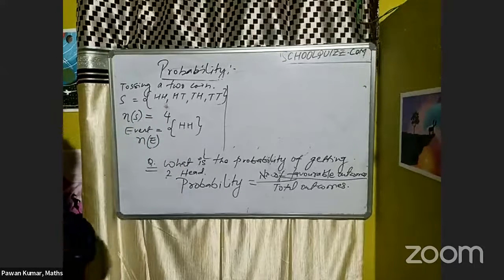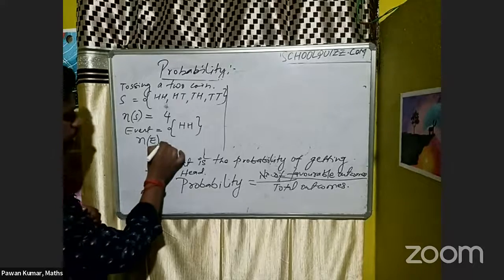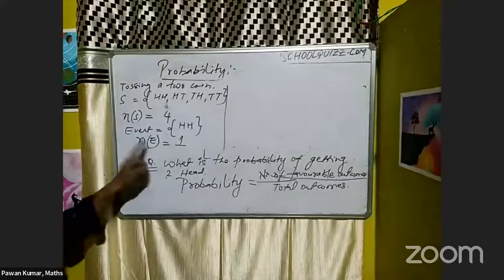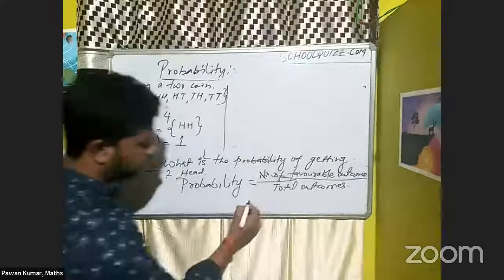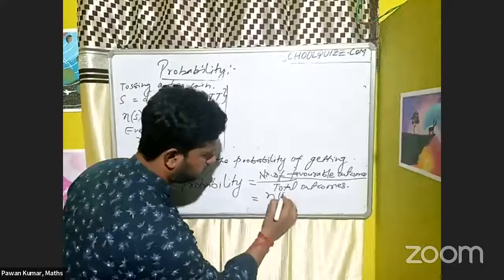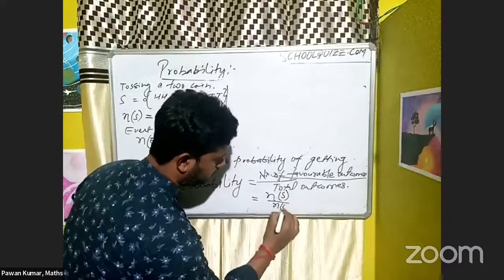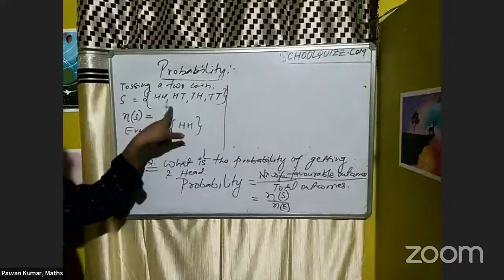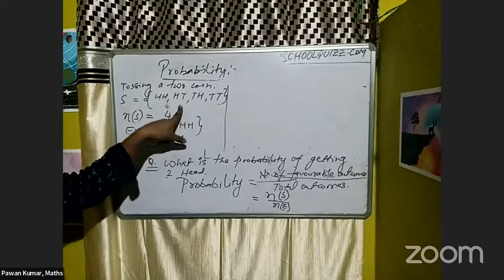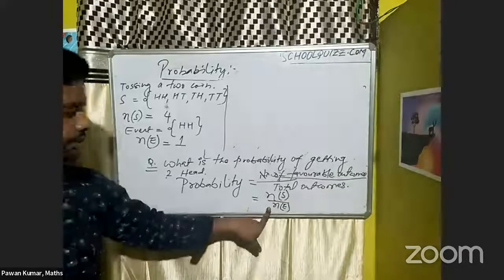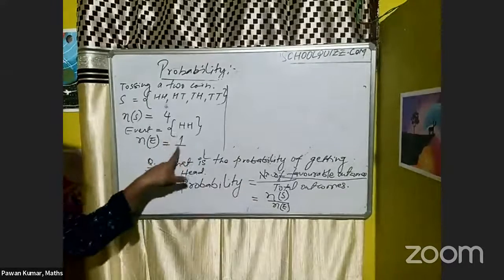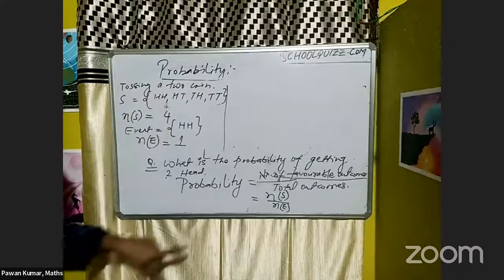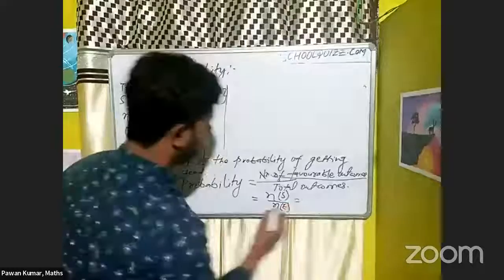Correct. So I'll take another question also, then you will be clear on that one. So how many things are involved? Only one event is involved. So n of E is nothing but this one. So probability is nothing but n of E by n of S: the number of elements in the event divided by the total number of elements in the sample space. So these are the elements here. Okay.